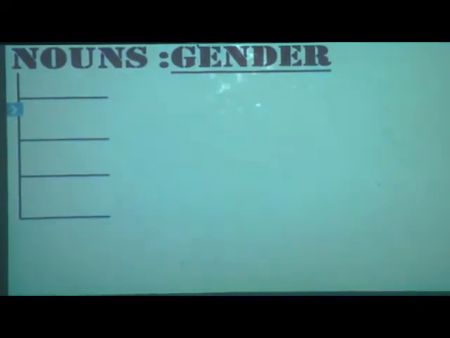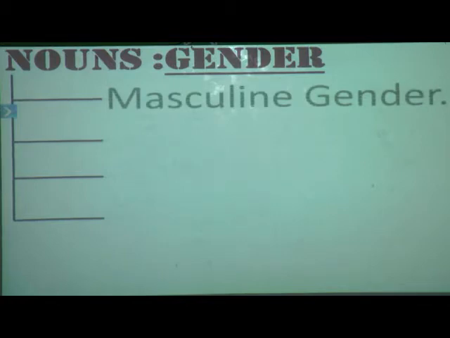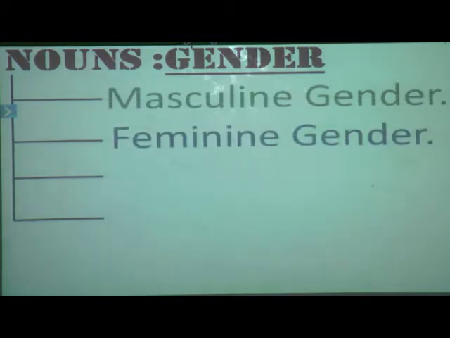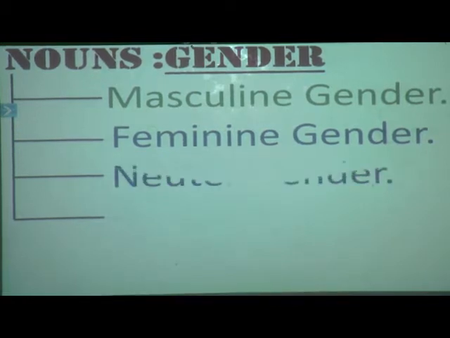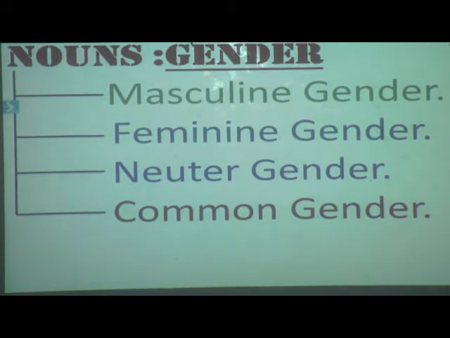Now here we can see how many types of gender there are. Gender can be divided into 4. We will see one by one what they are. First is masculine gender. Second is feminine gender. Third is neuter gender. Fourth is common gender. How many types of gender have I mentioned, students? Yes, 4 types: masculine, feminine, neuter and common gender. We are going to learn one by one in detail, starting with the first, masculine gender.